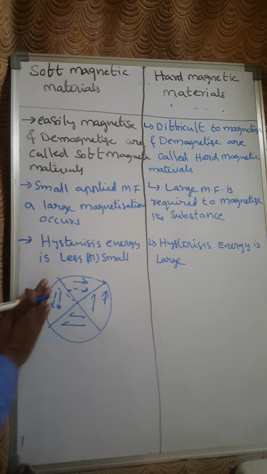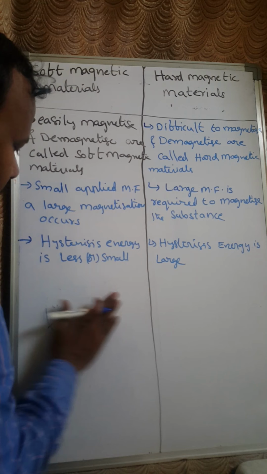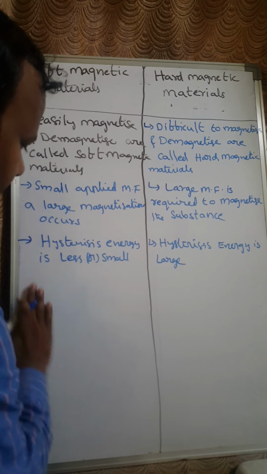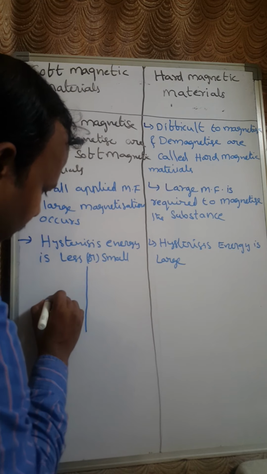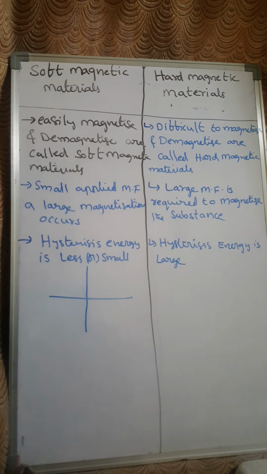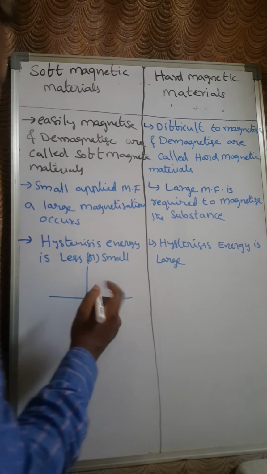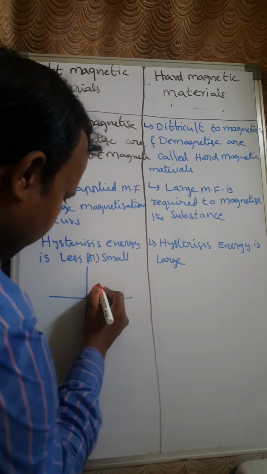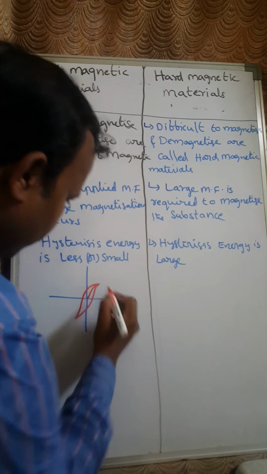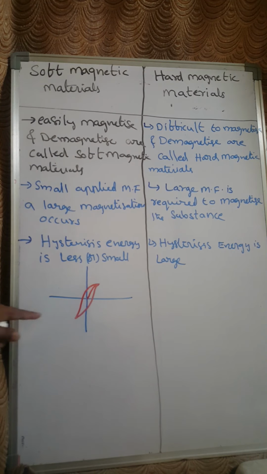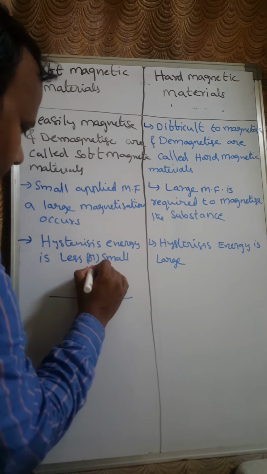If I draw the hysteresis curve for the soft magnetic materials, the area occupied by the BH curve is very less.